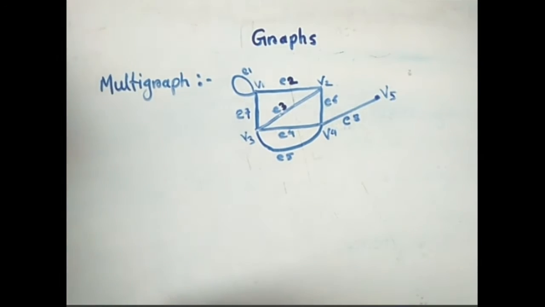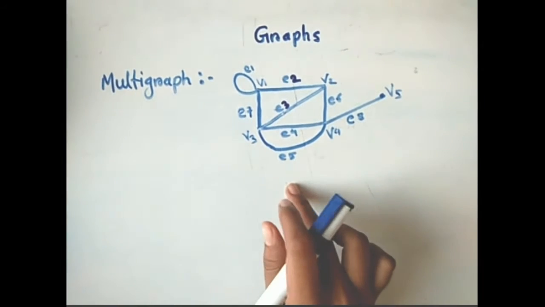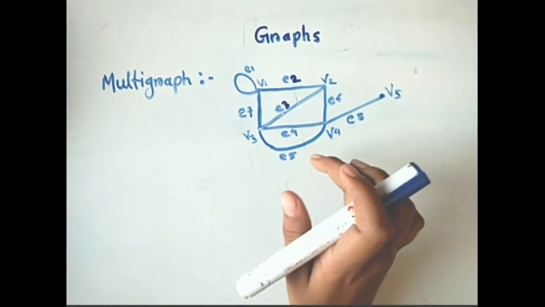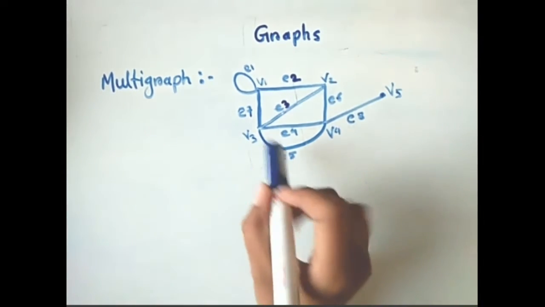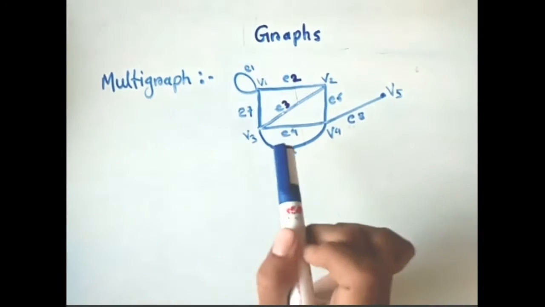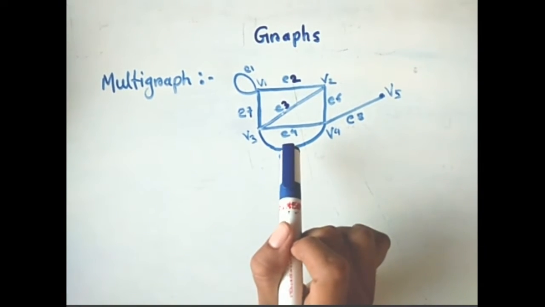In today's session, we will see what is multigraph. A graph in which there are multiple edges between any pair of vertices or there are edges from a vertex to itself is called as multigraph. In this graph, every vertex is connected by an edge. Therefore, it is called as multigraph, and here a loop is present. Therefore, multigraph can be defined as a combination of all the graphs.